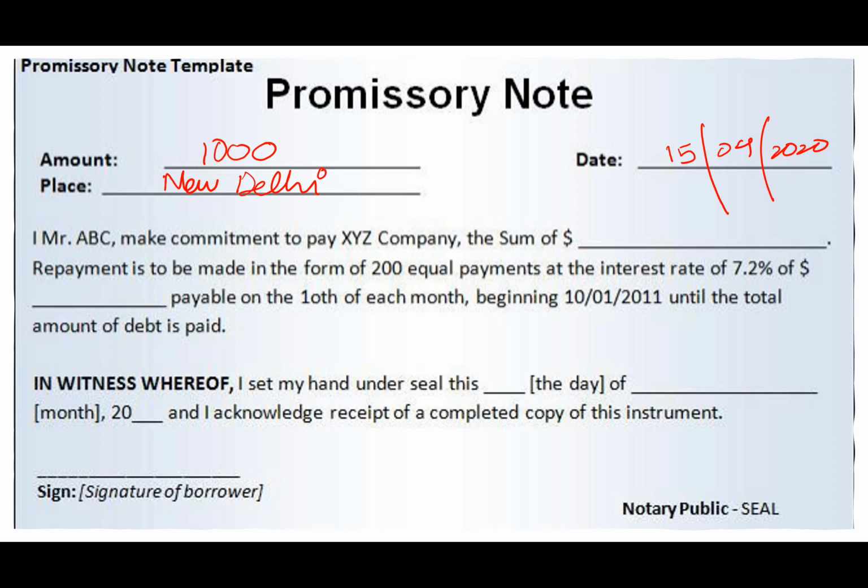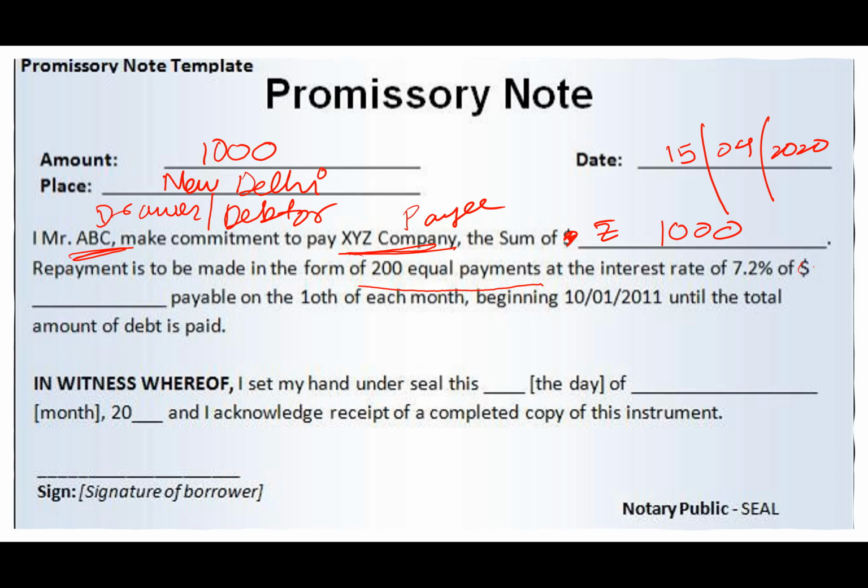And I, Mr. ABC, this is the drawer or the debtor, the person who has borrowed the money, make commitment to pay XYZ company. This is the payee. The sum of rupees 1000.